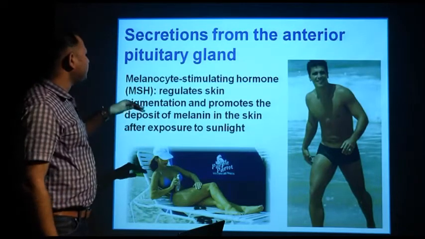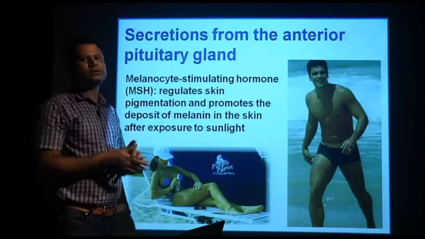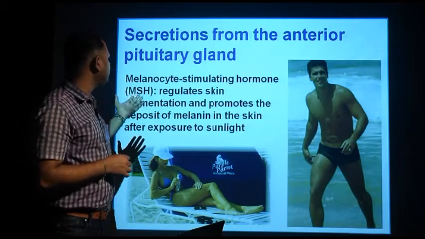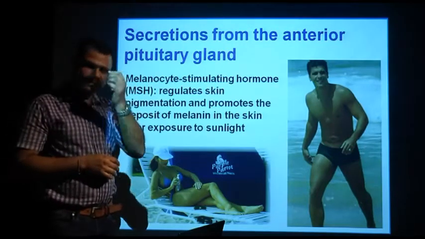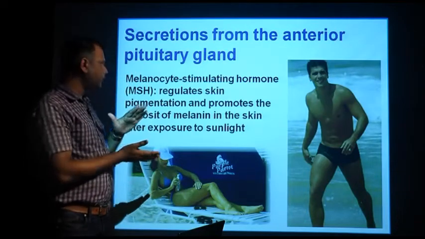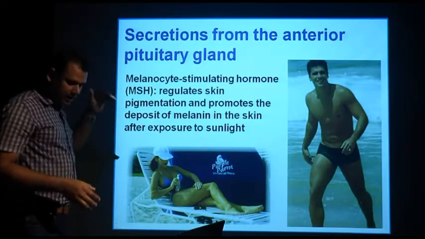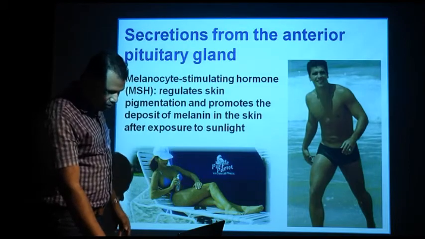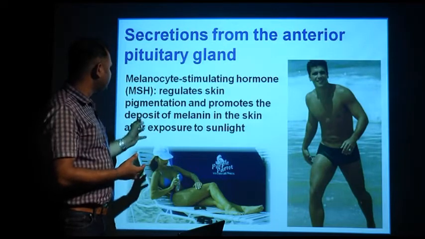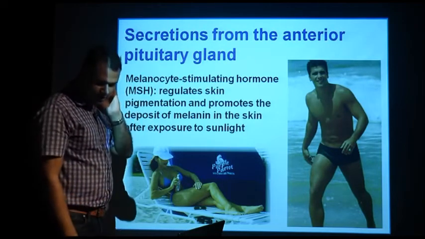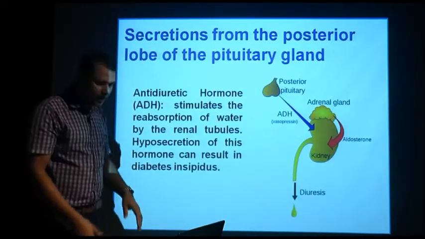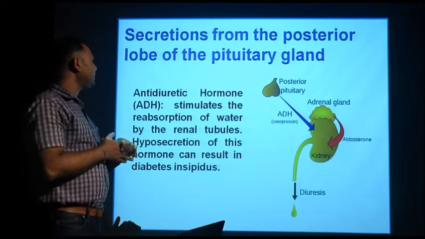This regulates the skin pigmentation. As you all know, pigmentation or the melanin deposition on the skin happens due to this hormone. It protects our skin from various harmful radiation coming from the sun, and also from various harmful exposure of the sunlight. So this is also an important part of your endocrine system, and this melanocyte stimulating hormone is very much essential for the human body. Now let's see the secretion of the posterior pituitary gland.